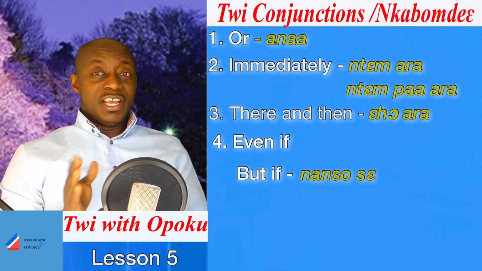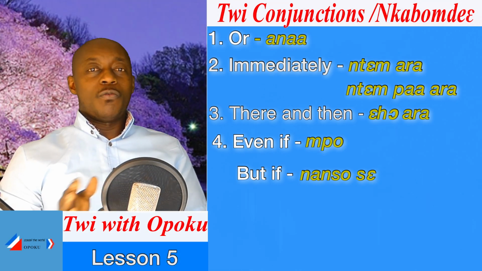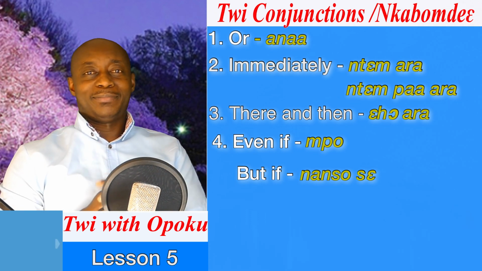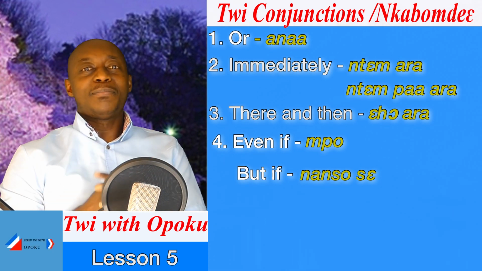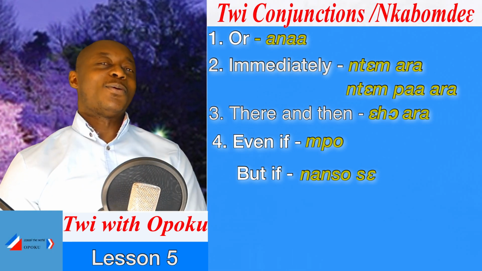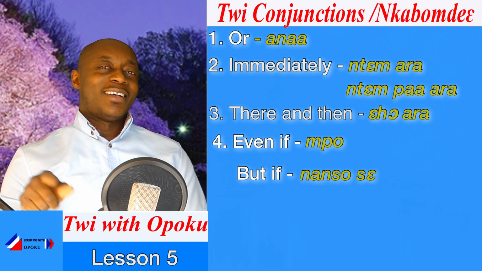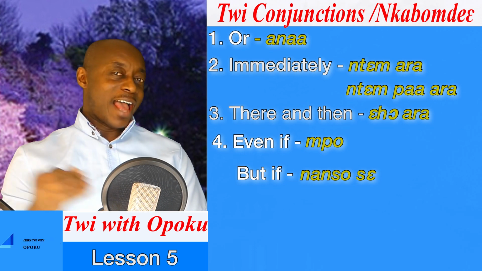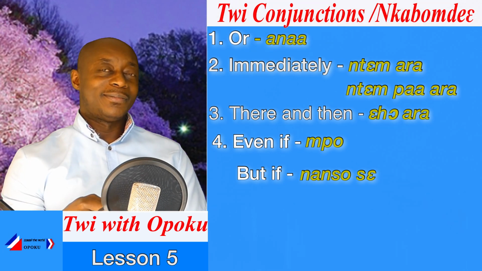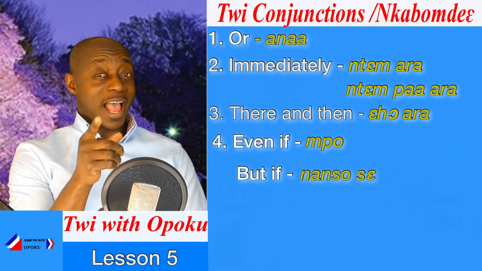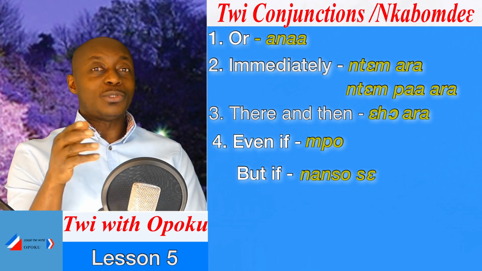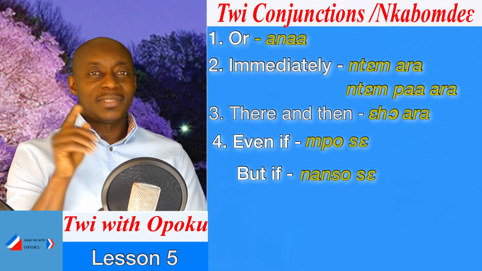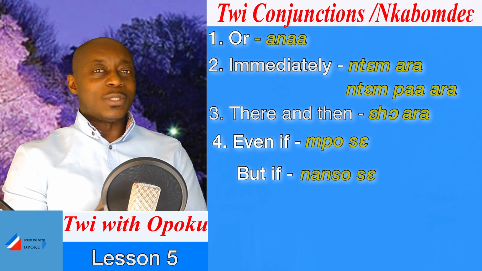I'll help you with even, and then I want you to add the if to it. For the even, we will say mpo, even, mpo. Good. So, what about the if? Can you try and add it to the mpo? Yeah. That one too, you will say se. So, we will say what?